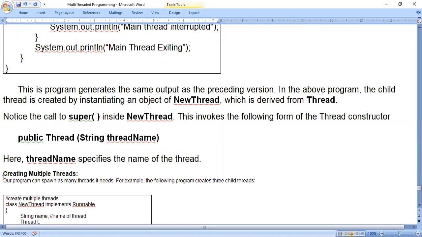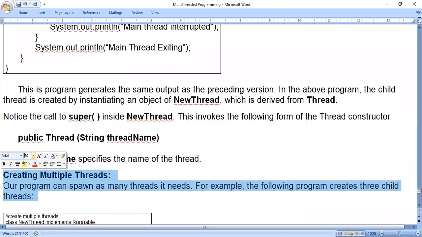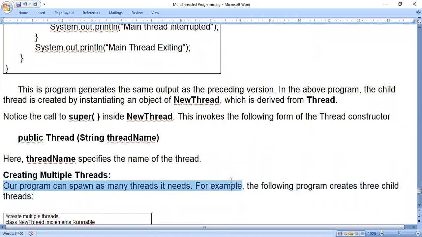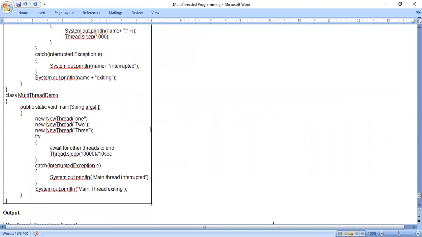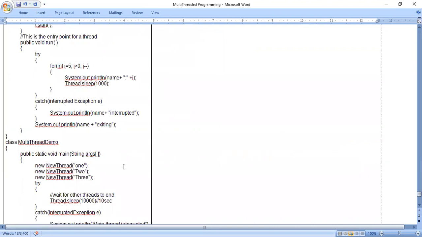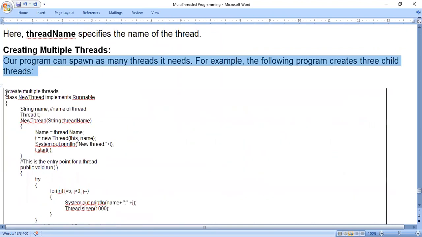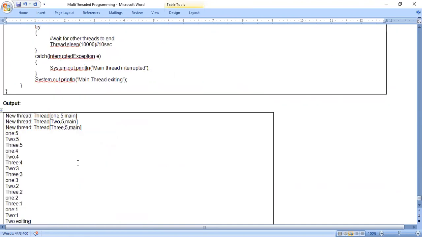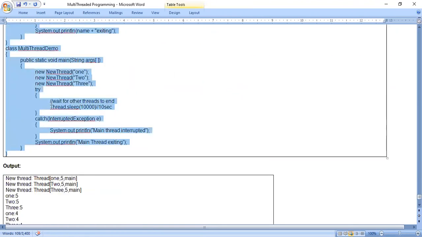Next, creating multiple threads. Our program can spawn as many threads as it needs. For example, the following program creates 3 child threads. In the previous class, we came across the doubt whether we can create multiple threads or not. Yes, we can create. So in this program we will see how to create multiple threads.